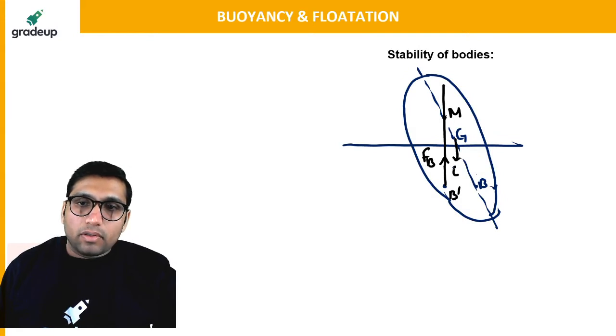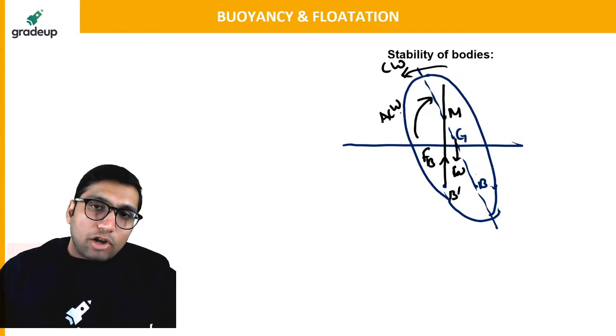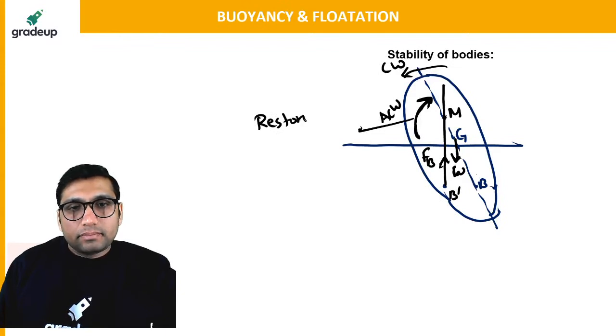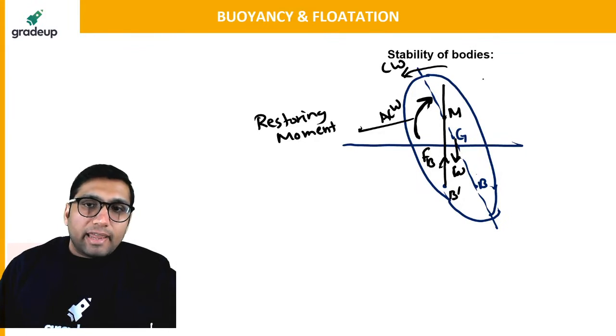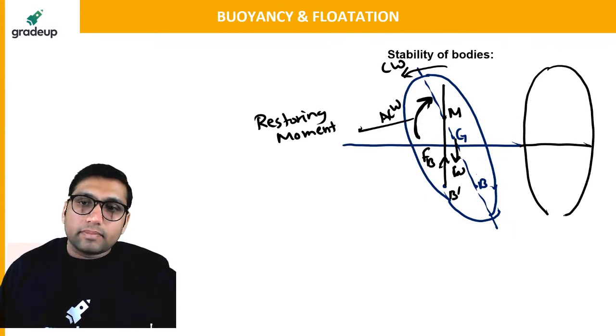There will be a buoyant force acting upward, and a gravity force acting downward. So weight will be acting downward. They will be forming an anti-clockwise moment, and due to displacement, there will be a clockwise moment. This anti-clockwise moment, formed because of the buoyant force and the weight, is also called the restoring moment. That restoring moment will make the body go back to the initial position. The body will again come back to the initial position like this.